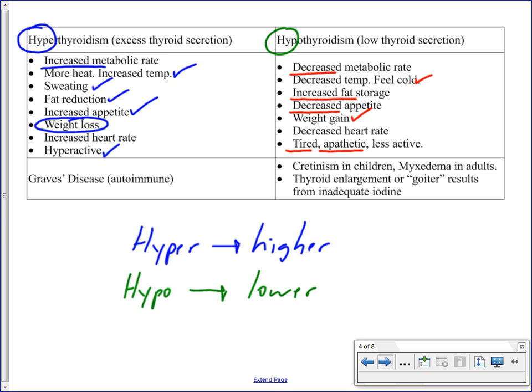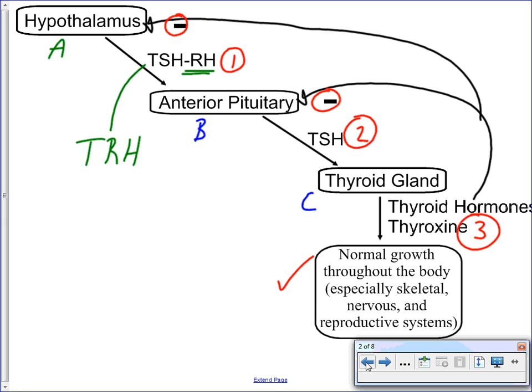So some specific names for conditions for hyper and hypothyroidism. Hyperthyroidism is also an autoimmune disease, which is referred to as Graves' disease, and different versions of hypothyroidism. Cretinism is the name that we use in children, myxedema in adults. And if there is an enlargement of the thyroid gland, that is referred to as goiter, and this results from inadequate iodine. So let's just take a look at why that might be the case, if you don't have enough iodine in your diet, why that leads to an enlargement of the thyroid gland.